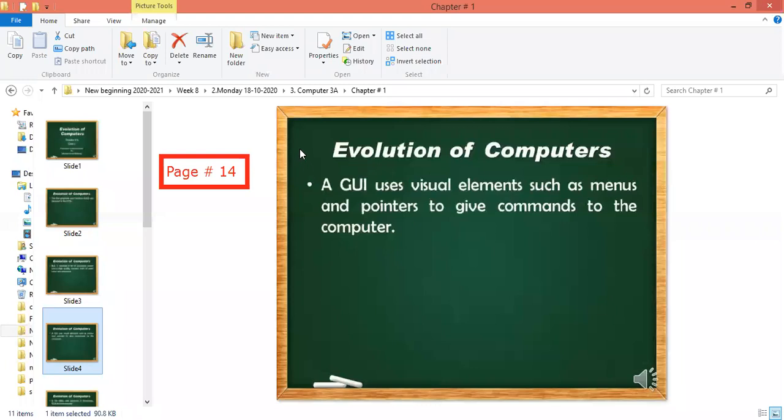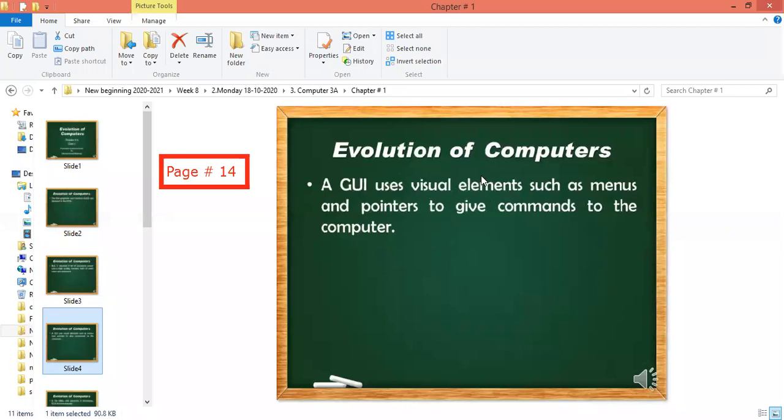This arrow is a pointer, also called the cursor. It is used to point out. For example, I am moving this mouse arrow around the word evolution, so I am pointing out this word. So GUI, graphical user interface, uses visual elements like menus.